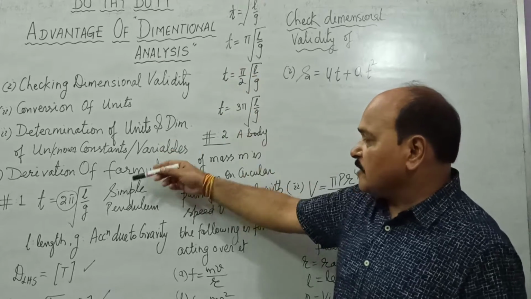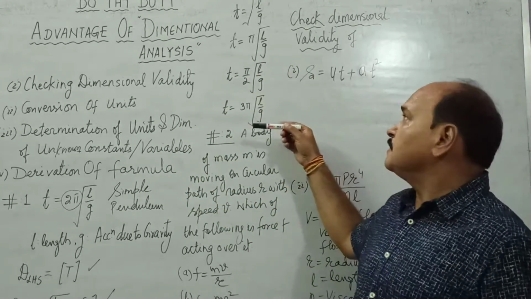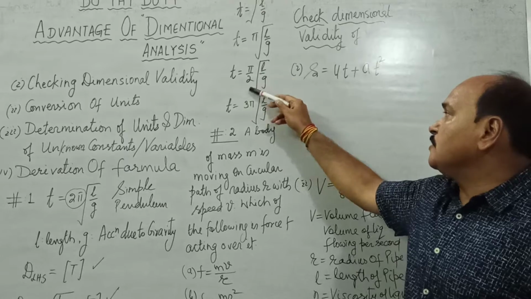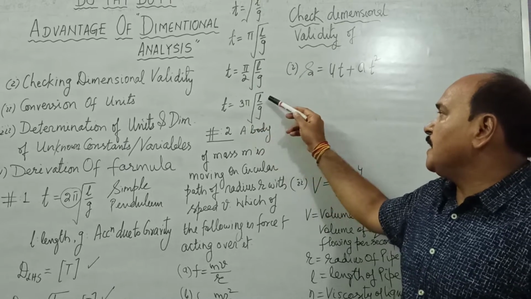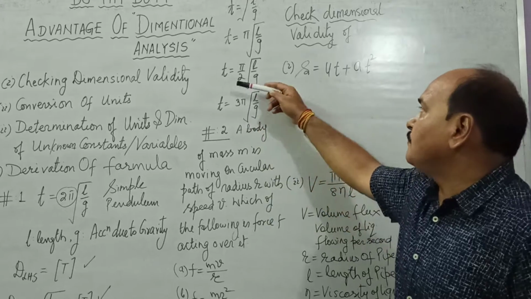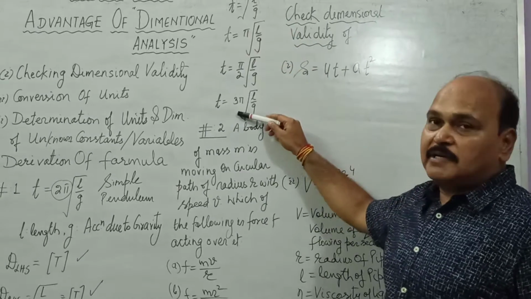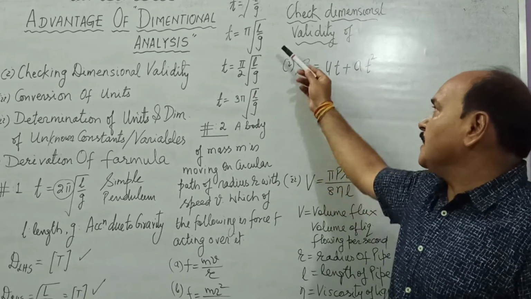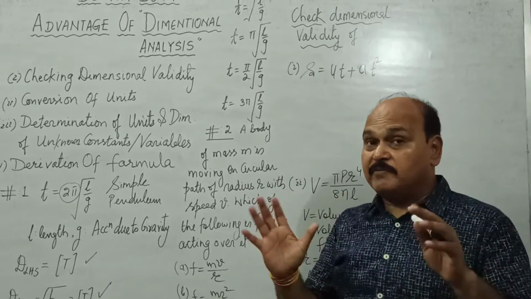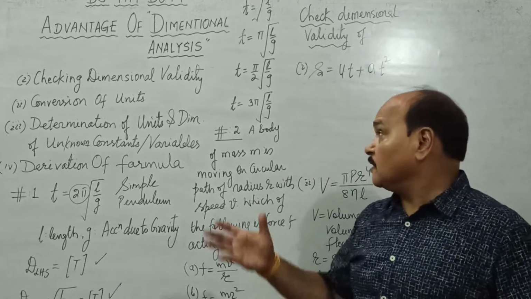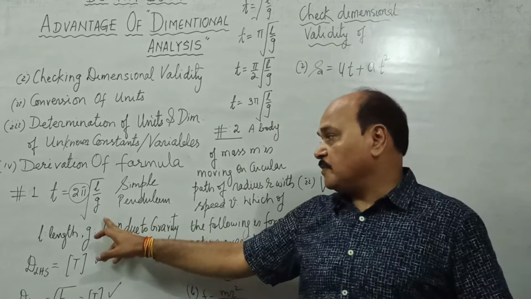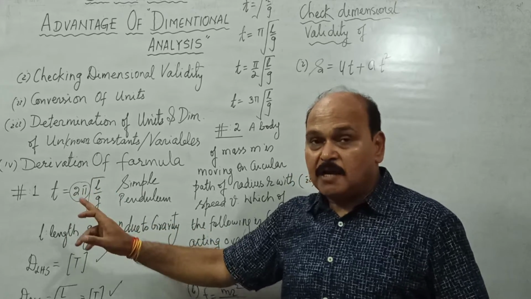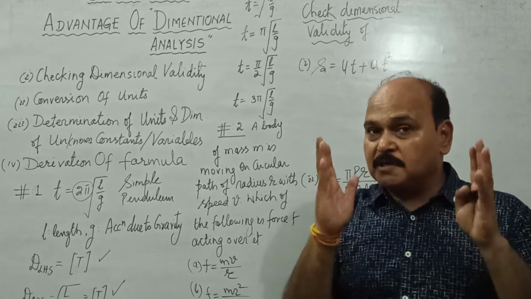Now see children, the time period of simple pendulum, if written like this: T is equal to square root of L upon g, T is equal to pi times square root of L upon g, T is equal to pi by 2 times square root of L by g, and T is equal to 3 pi times square root of L by g. See, in all the formulas, this dimensionless constant is different. So if we check dimensional validity, we'll find that all these formulas are dimensionally valid. But we know none of these formulas are correct. This one is the correct formula. Why this one? Because the value of dimensionless constant is correctly mentioned here, and this correctness cannot be checked by dimensional method.